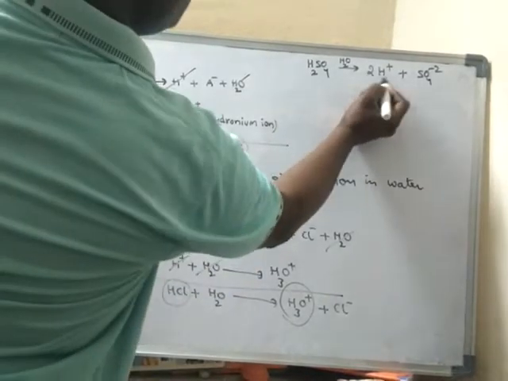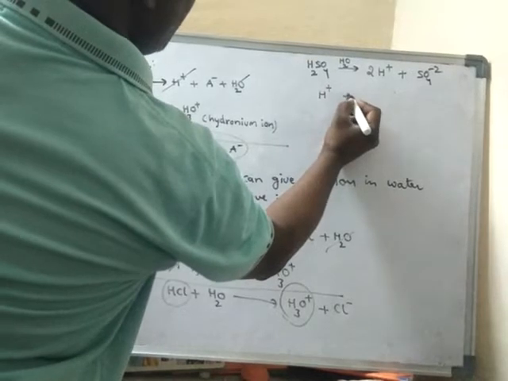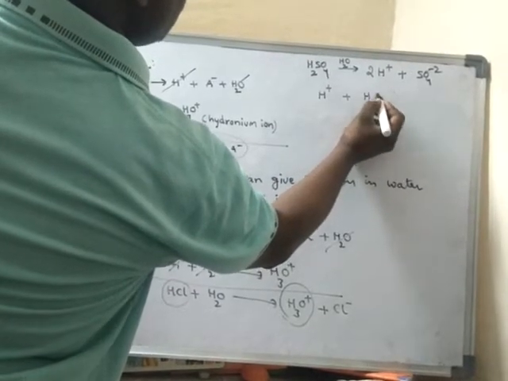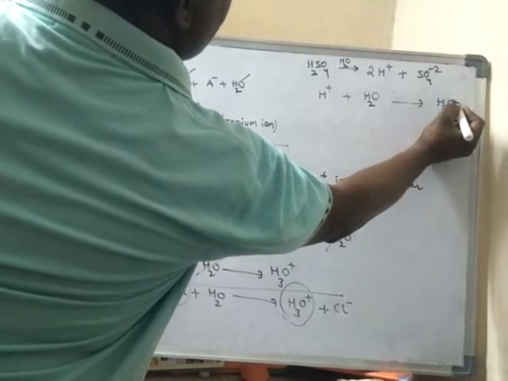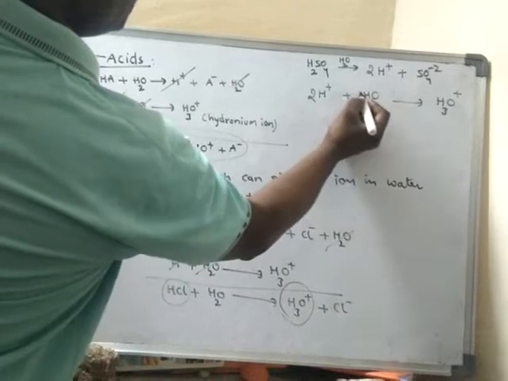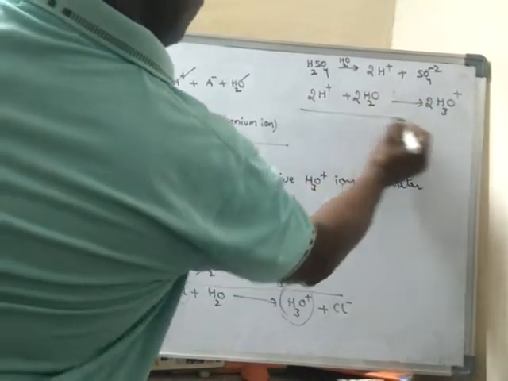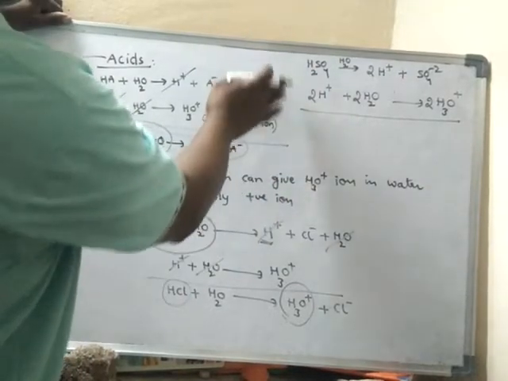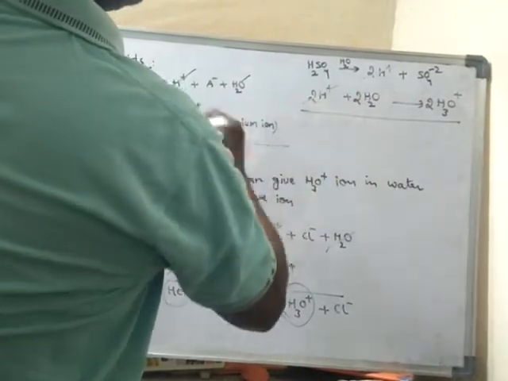So every H+ ion will react with one water molecule to form H3O+ ion. As there are two H+ ions, they react with two water molecules and form two hydronium ions. If I write the overall reaction by combining these two steps, I can cancel these two.